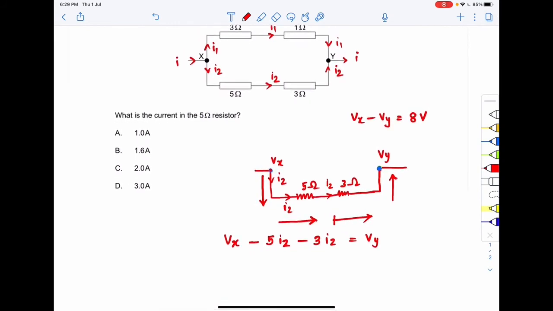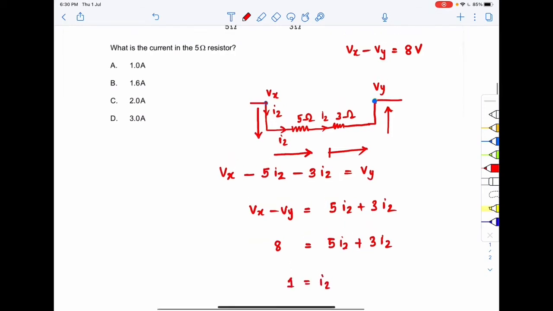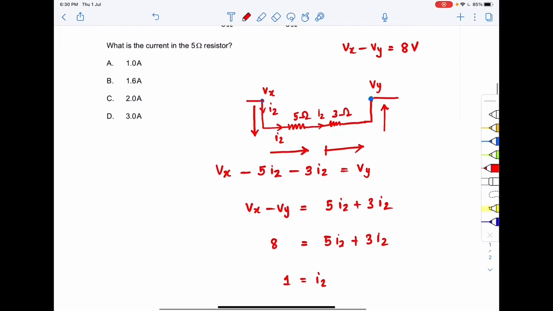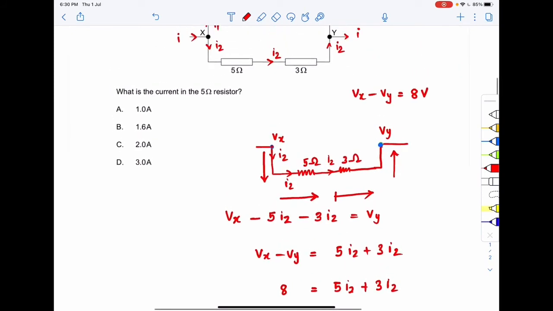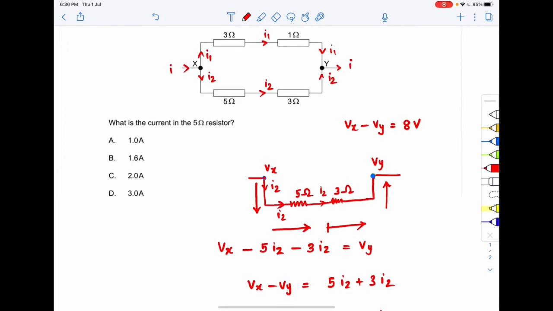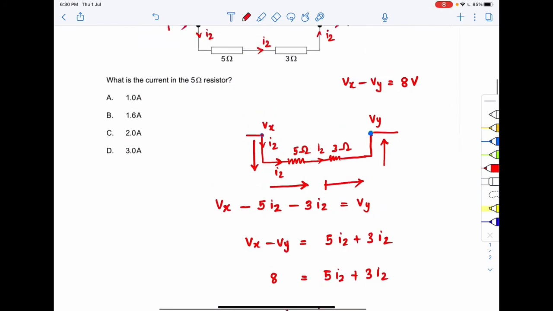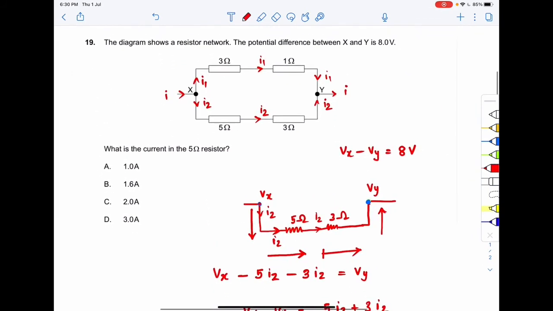So over here I can write that Vx minus Vy will be equal to 5 times I2 plus 3 times I2. So over here I can write that I2 will be equal to 1, right? So we got the value of your I2. So what is the current that is flowing through the 5 ohm resistor? I2 is the current, right? So this is the current that is flowing through the 5 ohm resistor. So the correct option to your question number 19 will be option number A, 1 ohm. I hope you got the question.